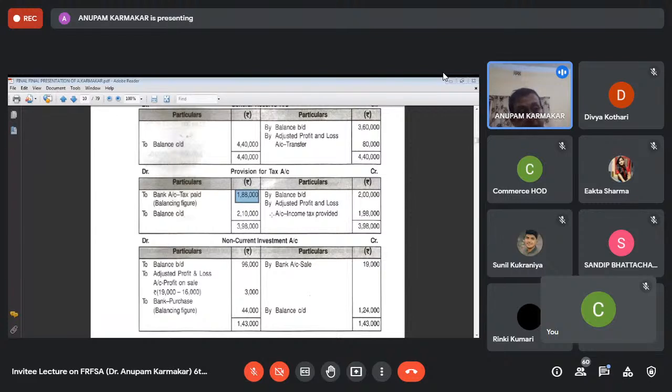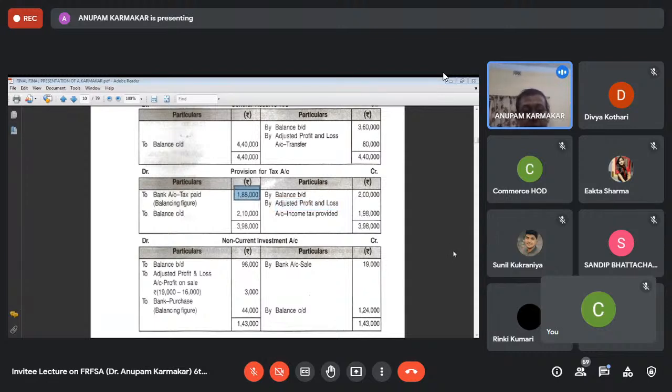So again, I'm repeating, this is very, very important: don't treat provision for taxation and proposed dividend as current assets. My advice is that you treat provision for tax and proposed dividend as non-current items and open ledger accounts relating to provision for tax and proposed dividend. There is no item of proposed dividend in this problem, so there is provision for tax. Opening and closing balance is given. The current year income tax provided is 1,98,000, which is charged in the adjusted profit and loss account. So the balancing figure is the income tax paid.